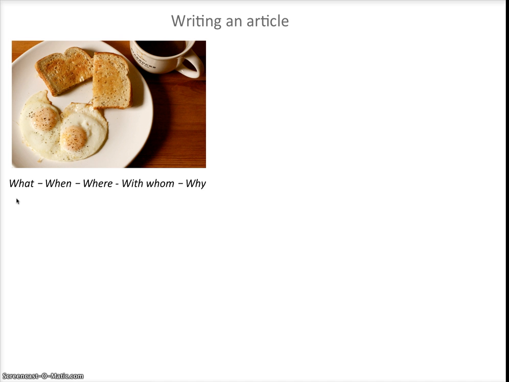In the paragraphs, we want to answer the questions what, when, where, with whom, and why. What do we eat? When do we eat it? Where do we eat it? With whom? And why do we eat at that time, or why do we eat the certain foods that we eat?